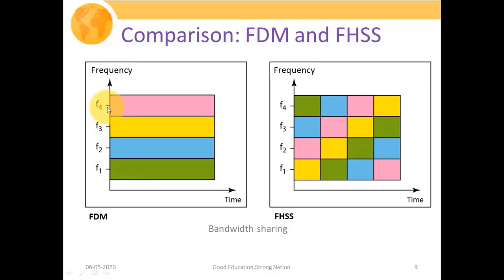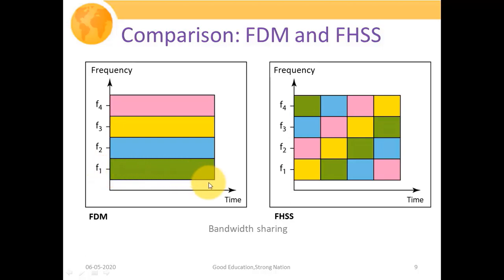Suppose in this particular example we have divided our complete frequency spectrum into 4 subbands, and we are assigning these frequencies F1, F2, F3 and F4 to different users, and users are using only those subbands to transmit their own information. So any two users will not use another user's frequency band, which would cause a certain amount of interference. Each and every individual user is bound to transmit in its own subband, and that frequency band is available to that particular user for the whole time.